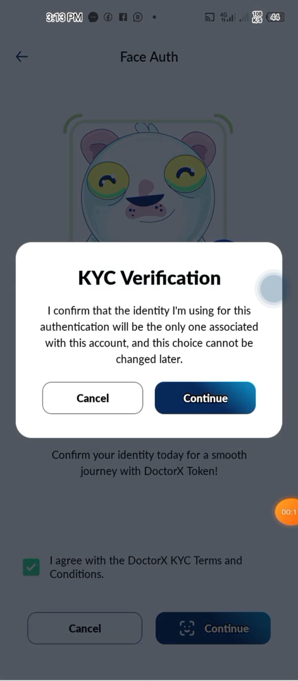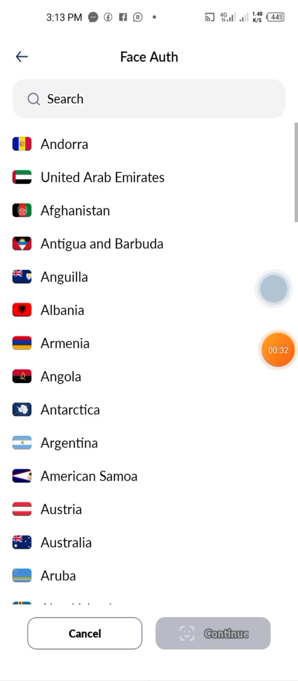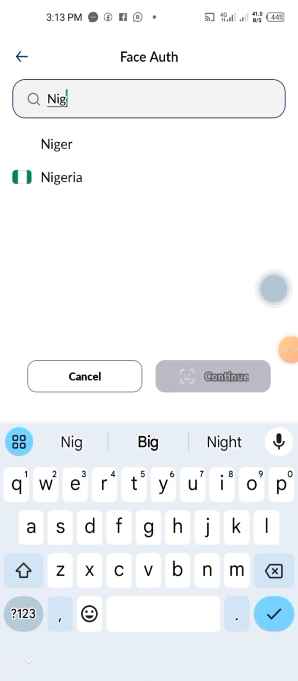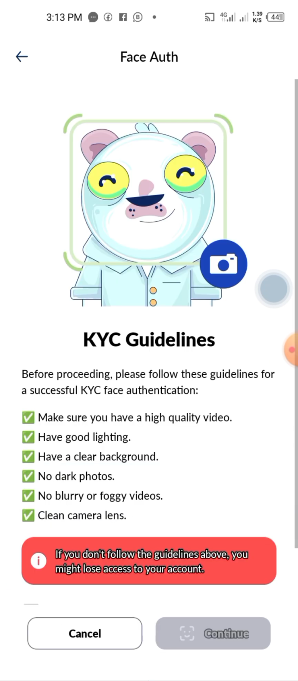You tap on continue. All right, "I confirm that the identity I'm using for this authentication will be the only one associated with this account, and this choice cannot be changed later." Continue. Then you tap on continue. Search your country. My country is Nigeria. Then I tap on Nigeria. Then I continue.